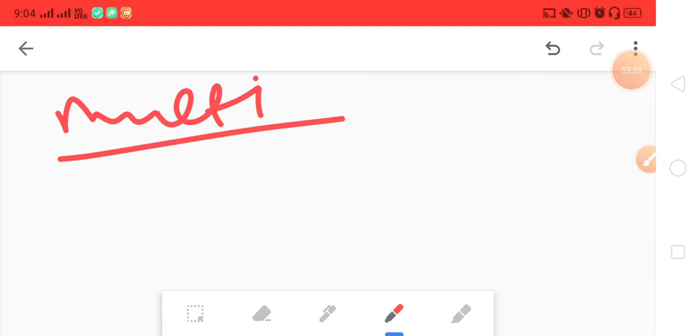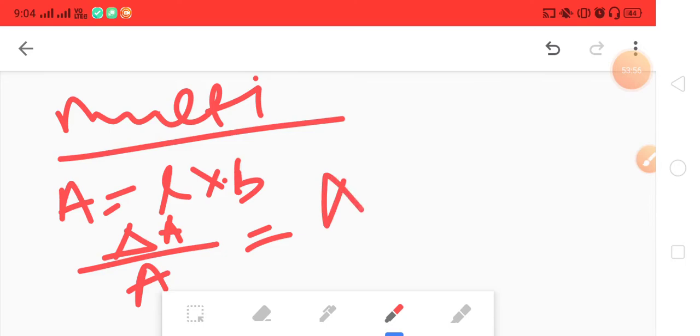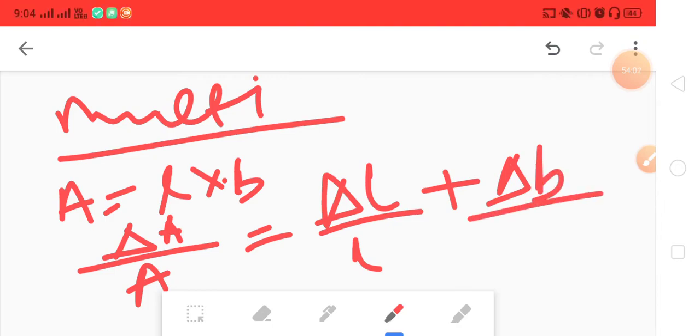Suppose a formula is given, A equals L into B, the area of a rectangle, length into breadth. If we learn the representation, you can understand this. So this will be delta A by A equals delta L by L plus delta B by B.